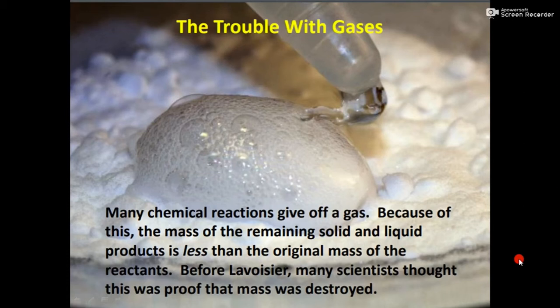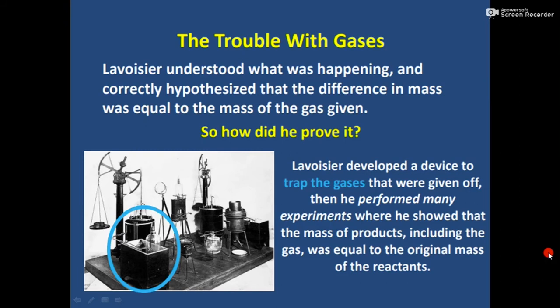Now there was trouble with some gases. There are many chemical reactions which give off a gas. Because of this, the mass of the remaining solid and liquid products is less, or rather appears to be less, than the original mass of the reactants. Before Lavoisier, many scientists thought that this was proof that mass was destroyed. Lavoisier understood what was happening, and he developed a device to trap the gases that were given off during a chemical reaction. Then he performed many experiments where he showed that the mass of the products, including the gaseous product, was equal to the original mass of the reactants.